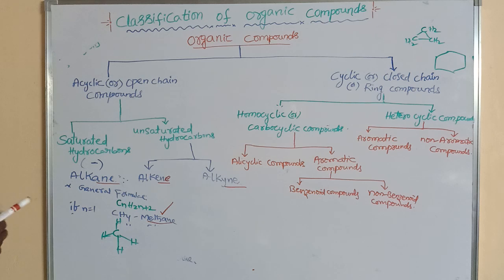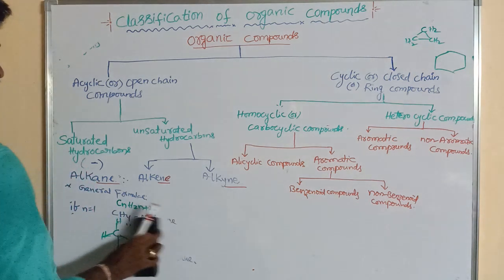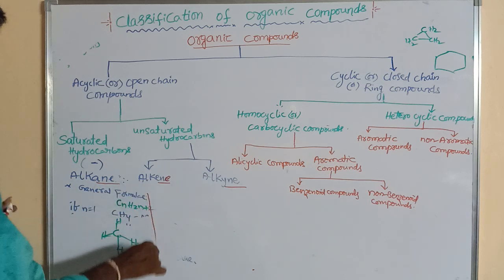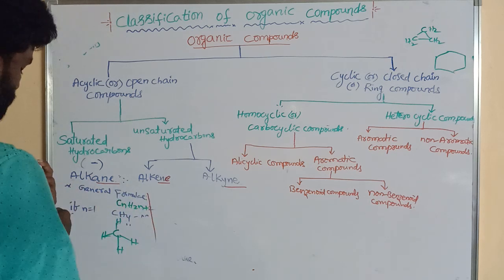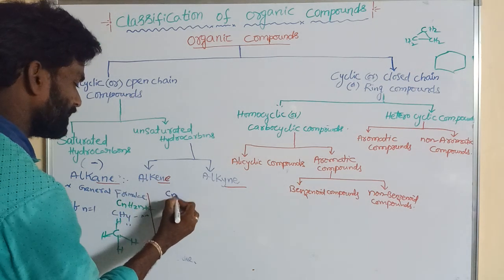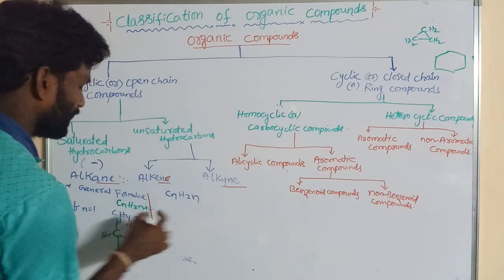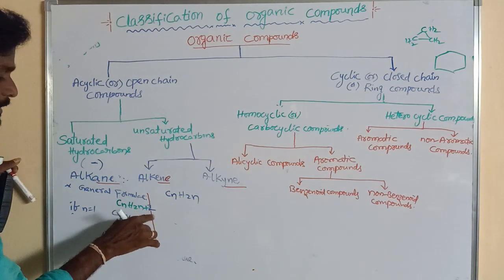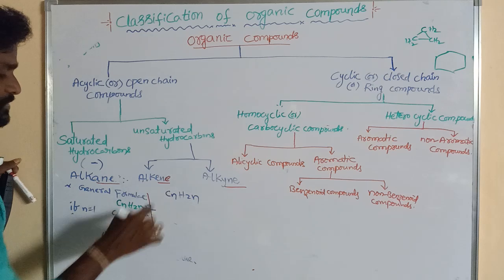Next we go on to discuss alkene. Its general formula is CnH2n. If this is CnH2n+2, and 2 hydrogens are removed, what happens?